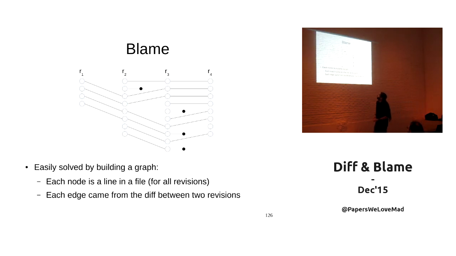Basically, you can solve it using graphs. Let me explain it first. Let's say that we create a file with only 4 lines. Those symbols are the 4 lines in revision 1 of the file. We modify the file by adding 2 additional lines at the beginning and 2 additional lines at the end of the file. Then we modify that file by inserting some lines in the middle, and then we modify that file by deleting some lines. I also delete some lines over there. So we would like to track these lines across all the revisions to see who was the guy who wrote that.